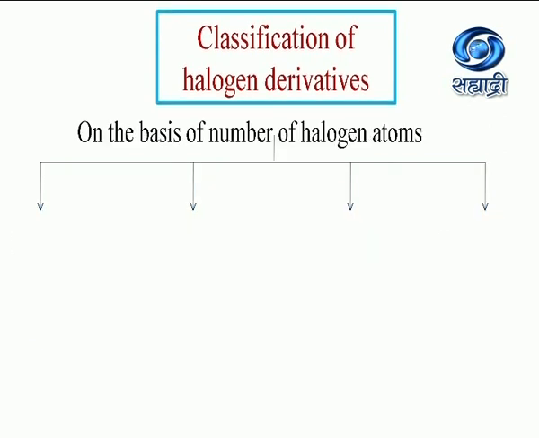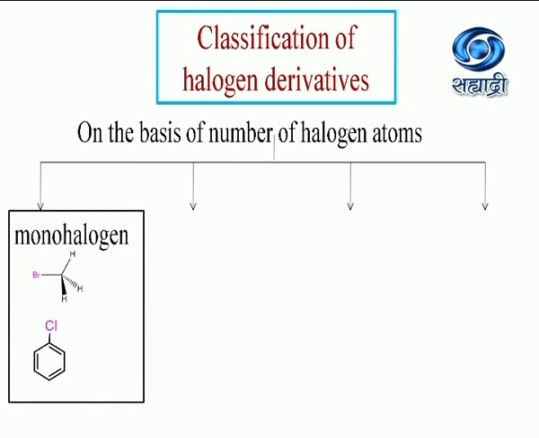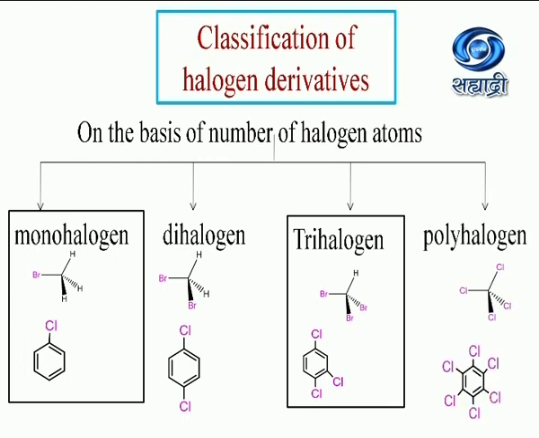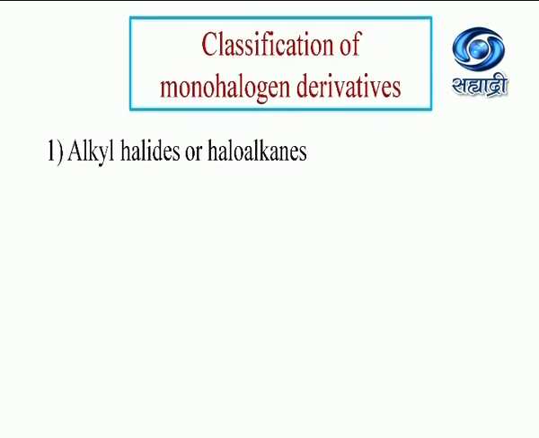On the basis of number of halogen atoms, halogen derivatives are classified as monohalogen derivatives. These are the compounds in which one hydrogen atom is replaced, removed, or substituted by a halogen atom. In dihalogen derivatives, two hydrogen atoms are replaced by halogen atoms. In trihalogen derivatives, three are replaced, and in polyhalogen derivatives, more than three hydrogen atoms are replaced by the corresponding number of halogen atoms.